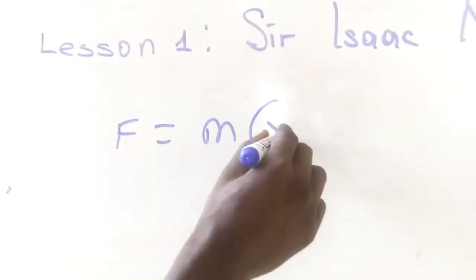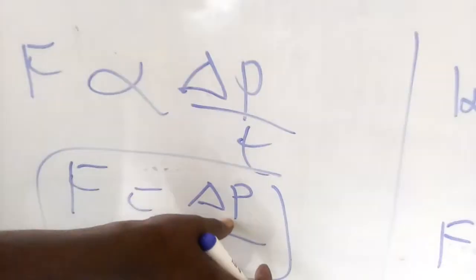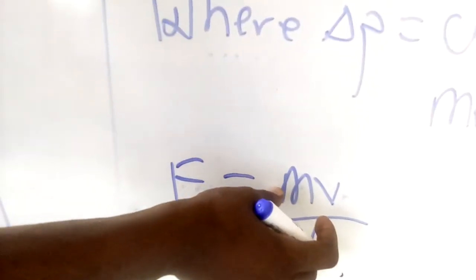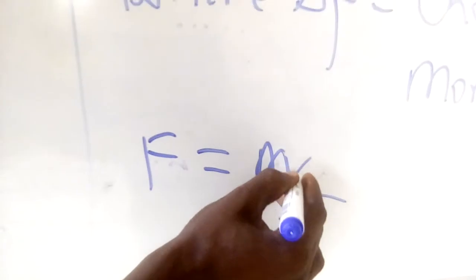Change in velocity means V minus U, all over T. That simply means you have a change in velocity, delta V.